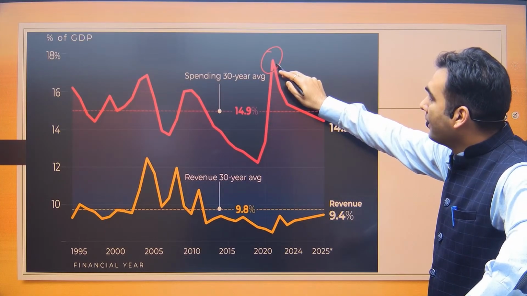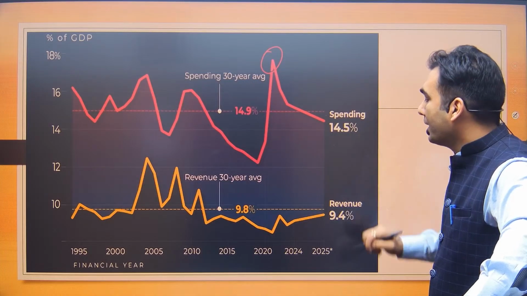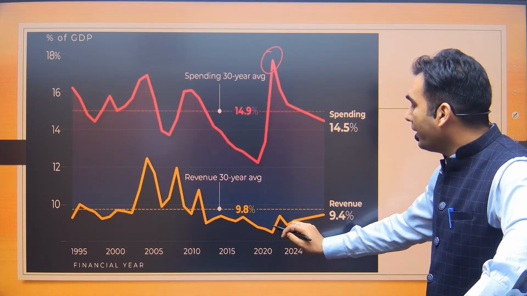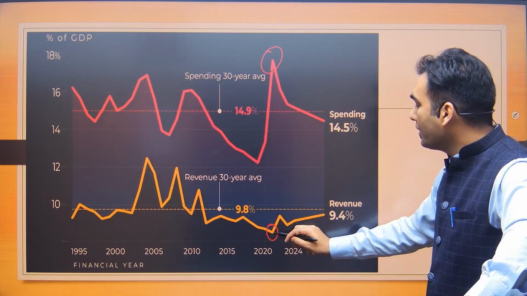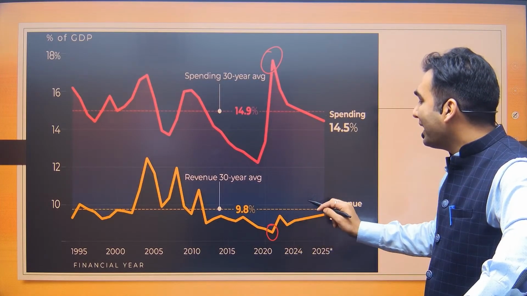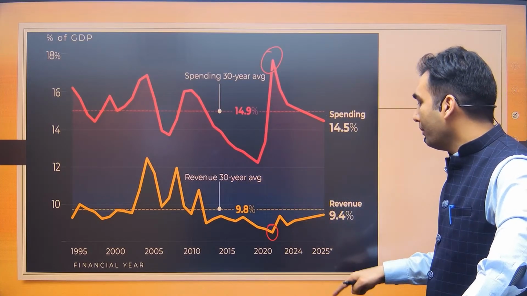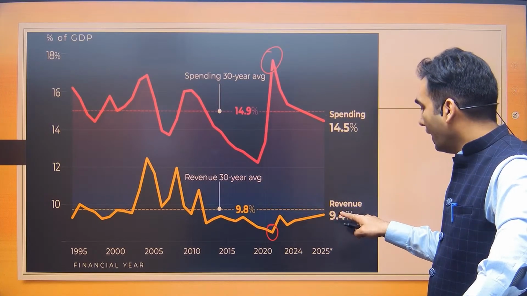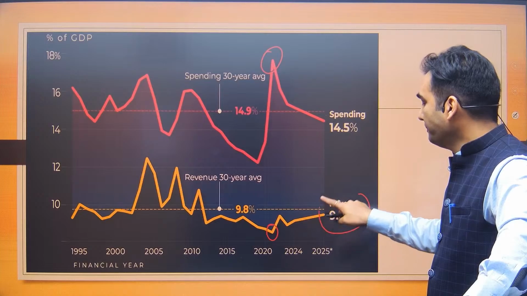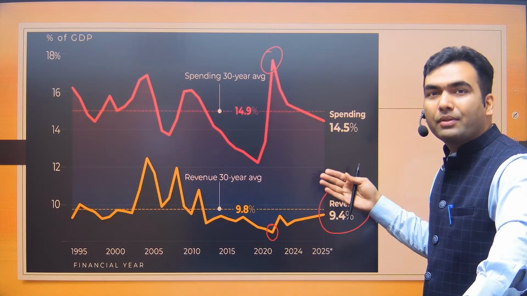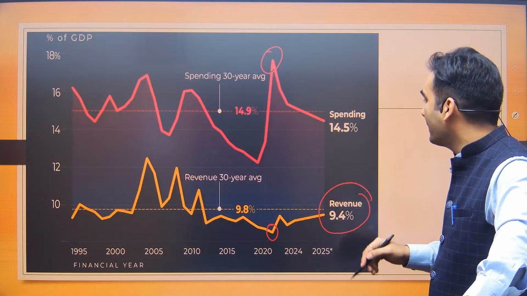After that, the spending has been continuously decreasing. Then revenue took a hit in 2020. Revenue reduced, then revenue increased, but still, if we take the 30-year long-term average of 9.8%, revenue is less than that long-term average. So still the fiscal deficit is higher than the 30-year long-term average.